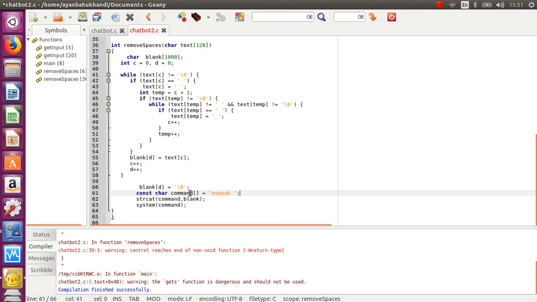The variable command is having eSpeak, and strcat copies the string command and blank. Let's say the command is eSpeak and the blank is hi, so it will make eSpeak hi. And then the system command writes the command into the terminal and then executes it.